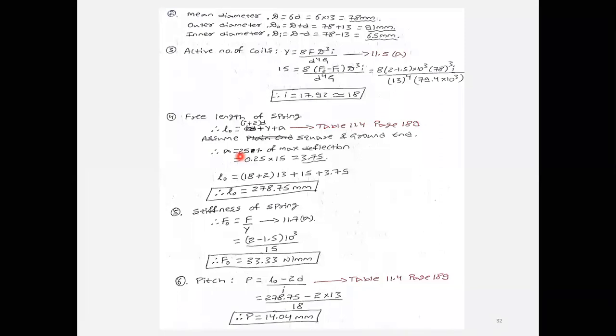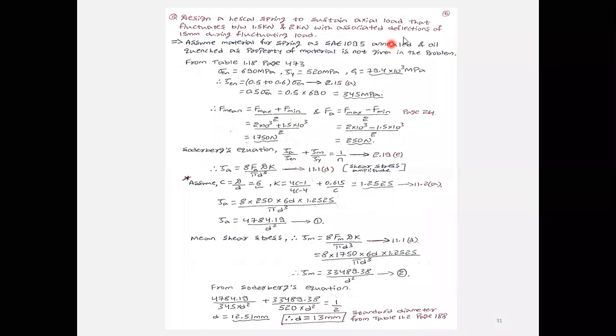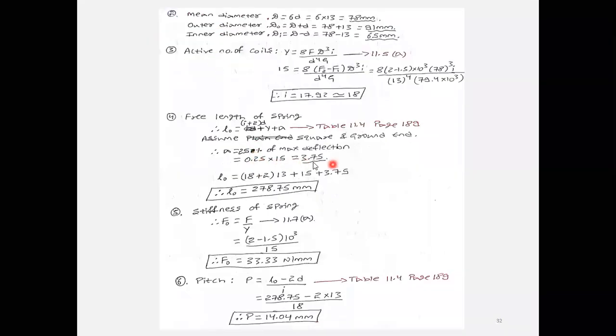I have solved a problem using that formula. And one more is 25% of the maximum deflection. You can take 25 divided by 100, or 0.25, into the maximum deflection, which is nothing but y. They have given it as 15. That is the maximum deflection into 0.25. Therefore, the A value will be 3.75.